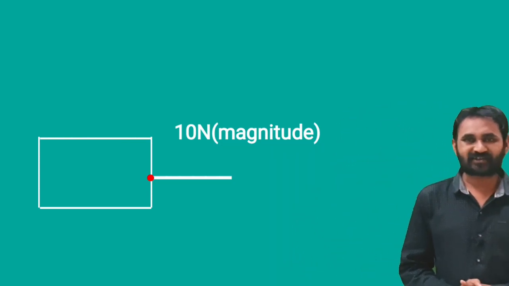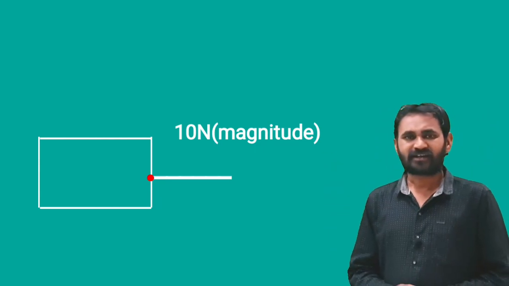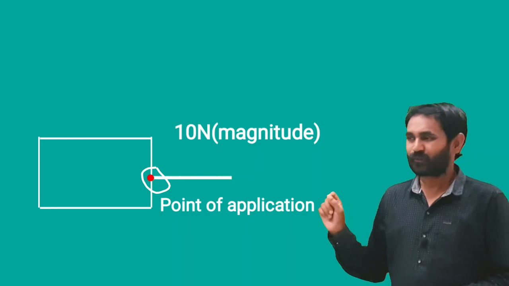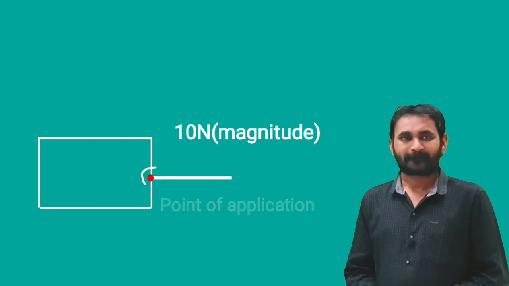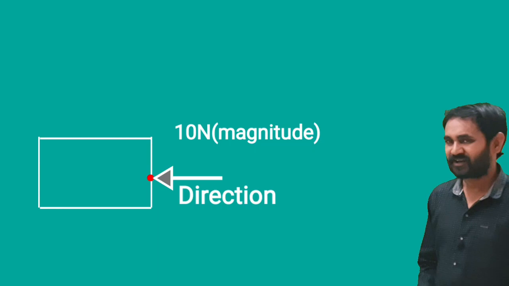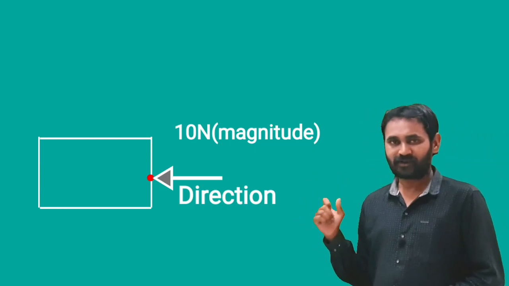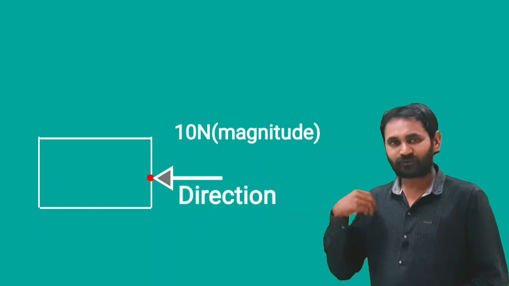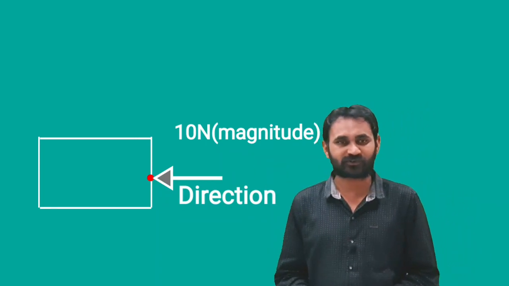And next, point of application. In this diagram, it shows the point of application, which means where exactly the force is going to act on the body. And next is direction. Direction indicates whether it is left, right, up or down. This may be of different directions. Due to the application of load, the object will change its position.